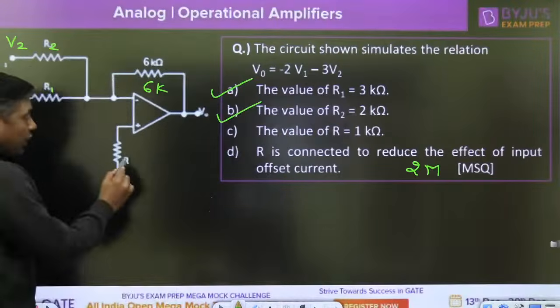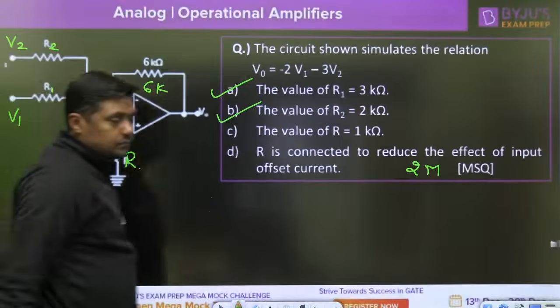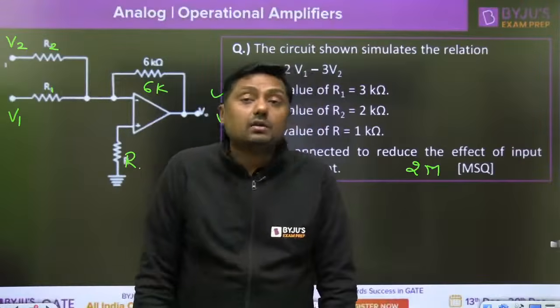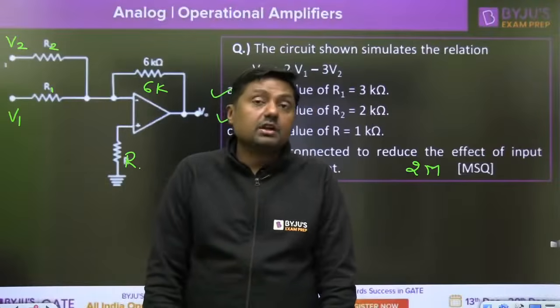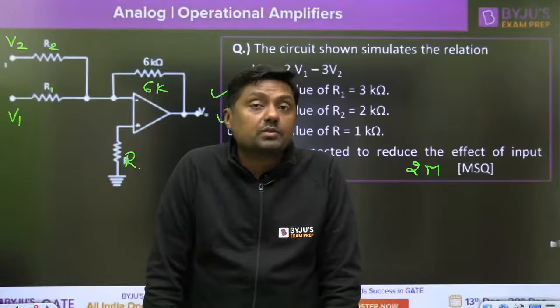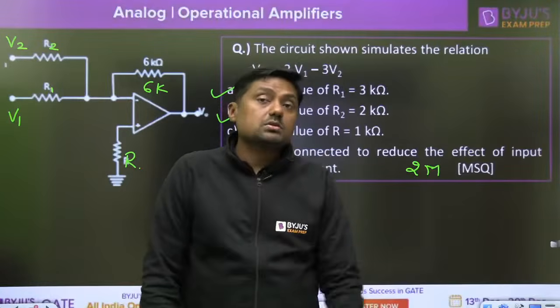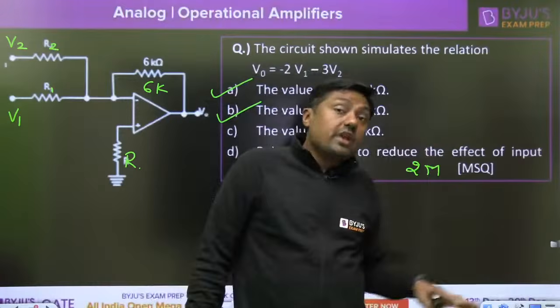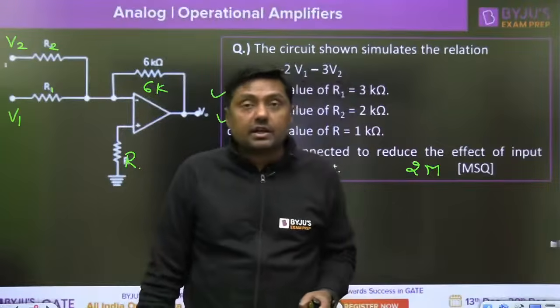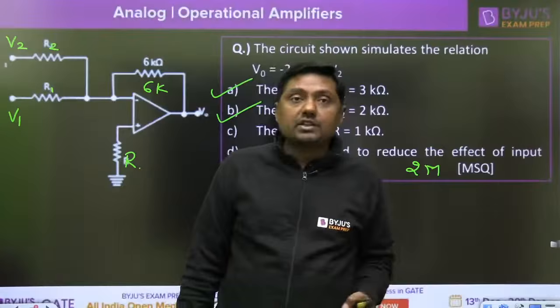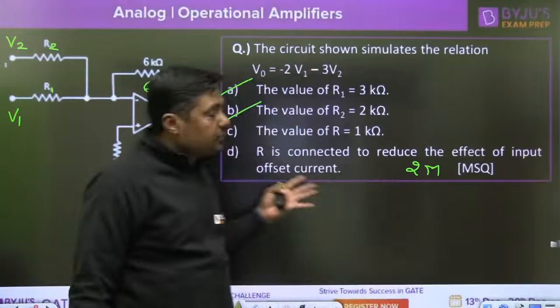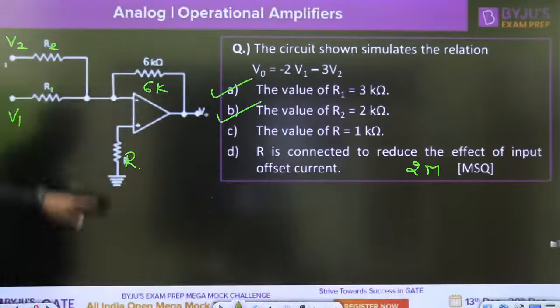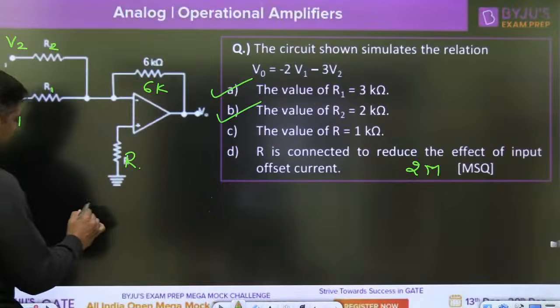Now, why are we connecting R here? Why are we connecting R at the non-inverting terminal? That is an important question for the instrumentation branch and electrical branch, because in instrumentation we have to calculate the input bias current, right? Input offset current and so on, right? They will affect the performance, and that's why we are connecting the R. Actually, R is connected here to reduce the effect of input bias current.